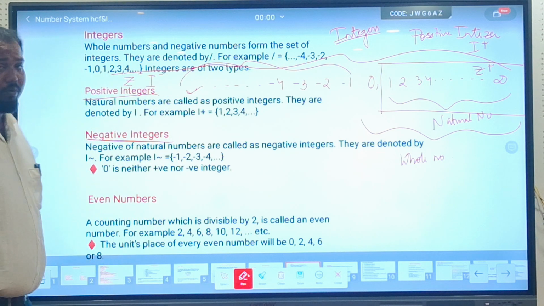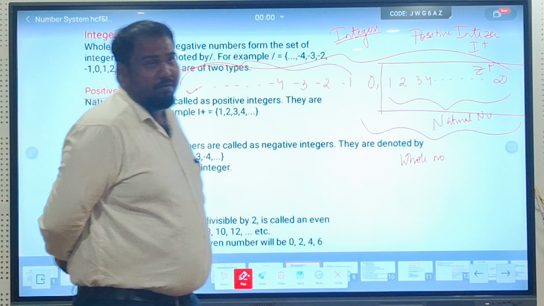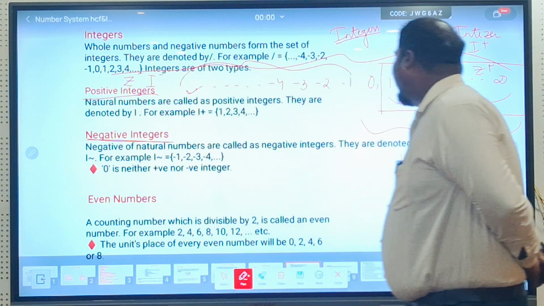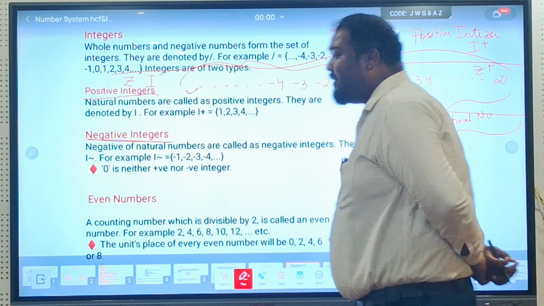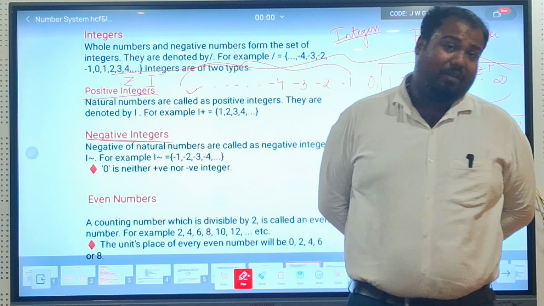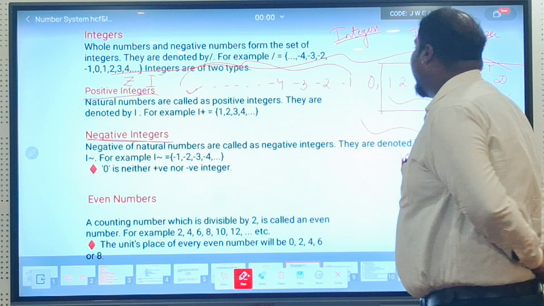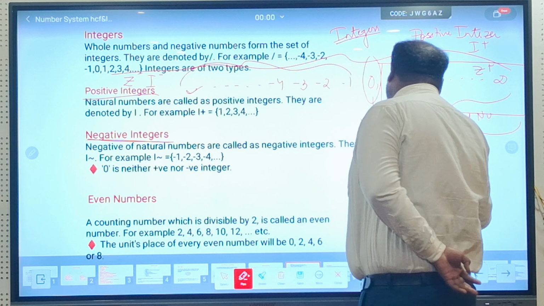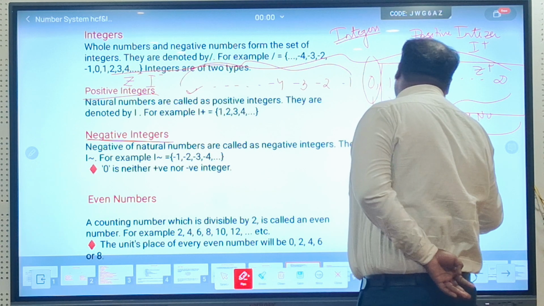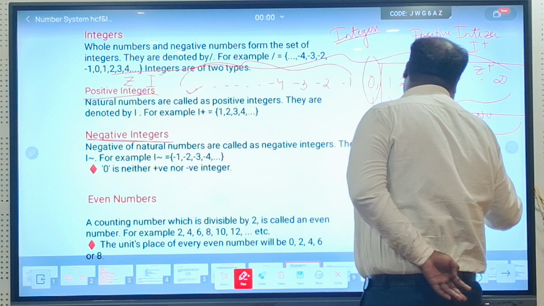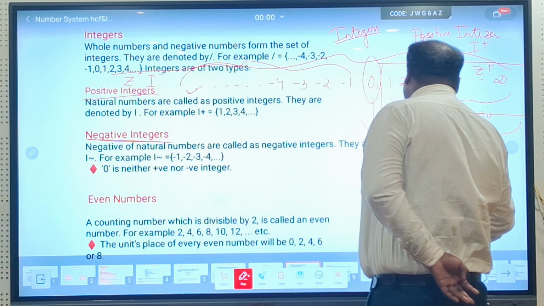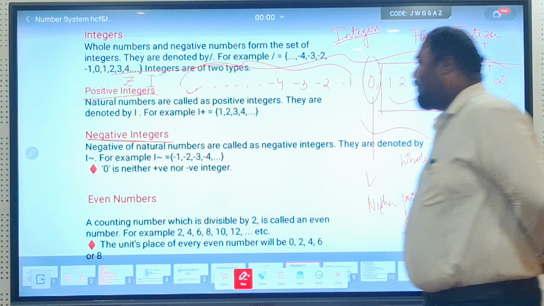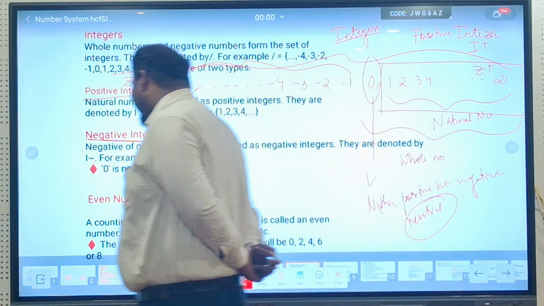Now, what about 0? What happened to 0? 0 didn't qualify to be a positive integer. 0 didn't qualify to be a negative integer. So we'll say this 0 is neither positive nor negative, sort of a neutral number. Okay? So 0 is neither negative nor positive.